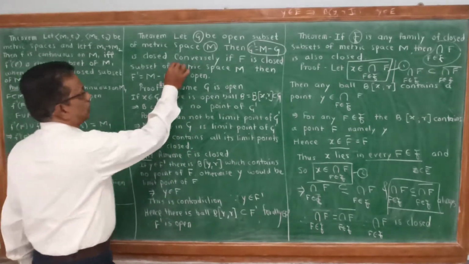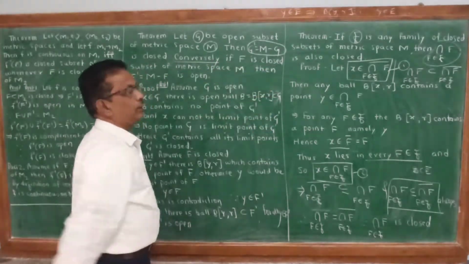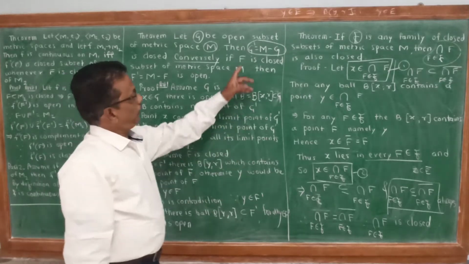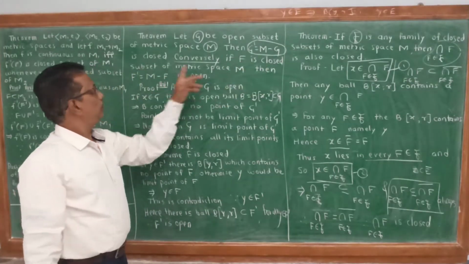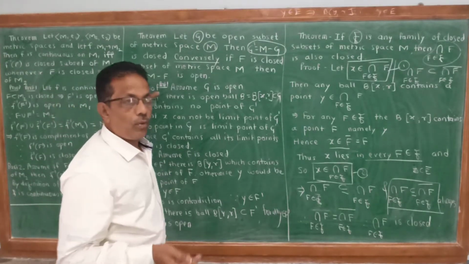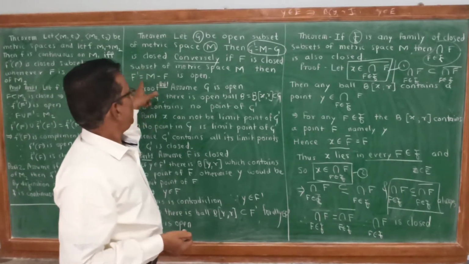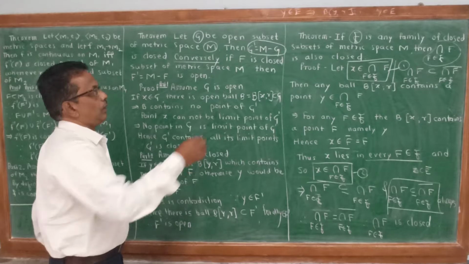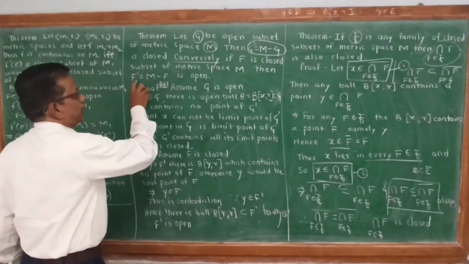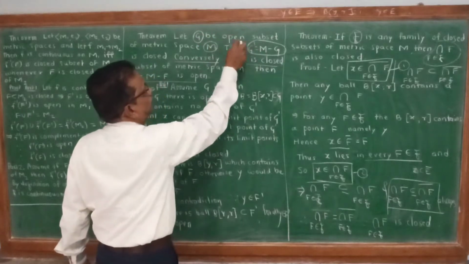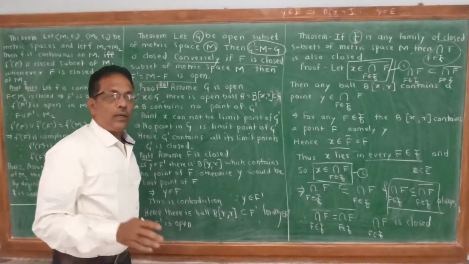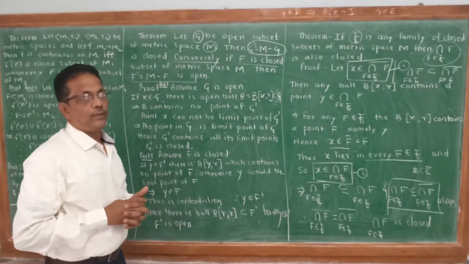And conversely, we have to show that if F is a closed subset of metric space M, then the complement of F, that is M minus F, is open. F closed, F dash open; G open, G dash closed. There are two parts to this theorem.